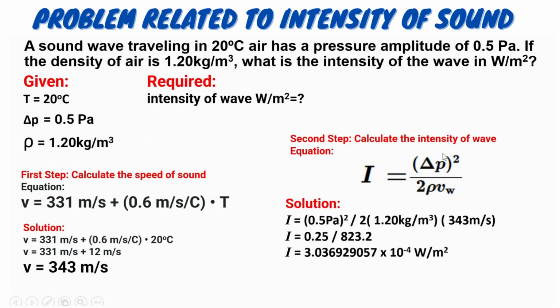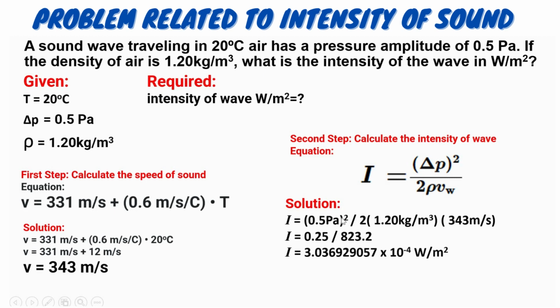For pressure amplitude, we have 0.5 Pascal. For the density, we have 1.20 kilogram per cubic meter. And for the speed of sound at 20 degrees Celsius, our computed value is 343 meters per second. So we will perform the operations given in the equation.